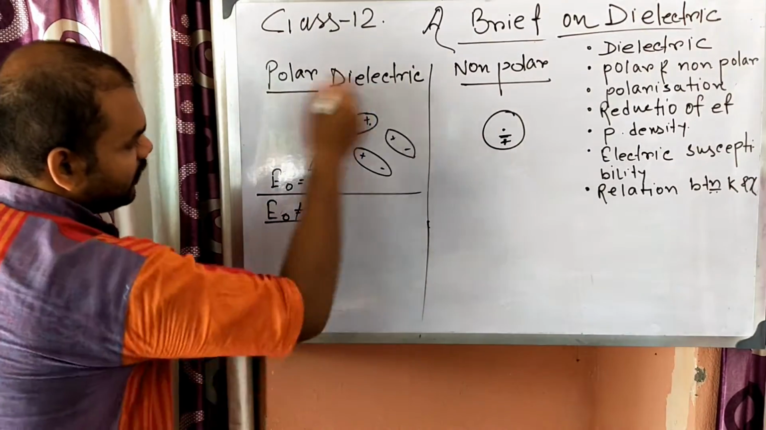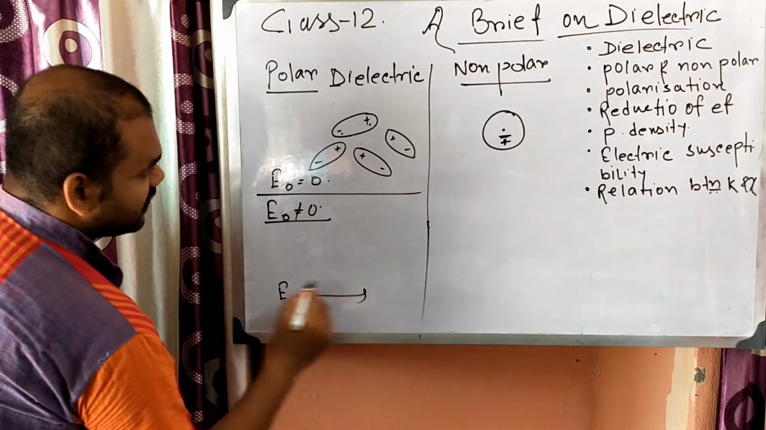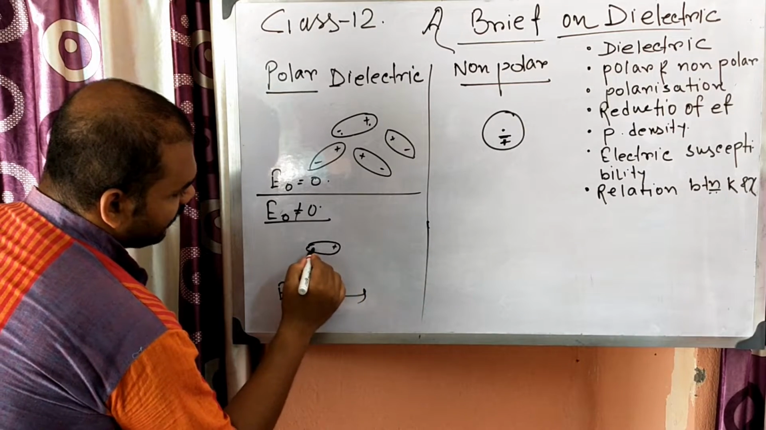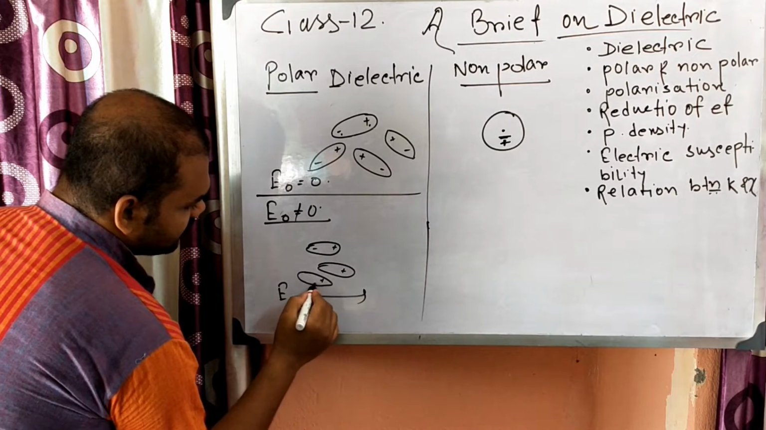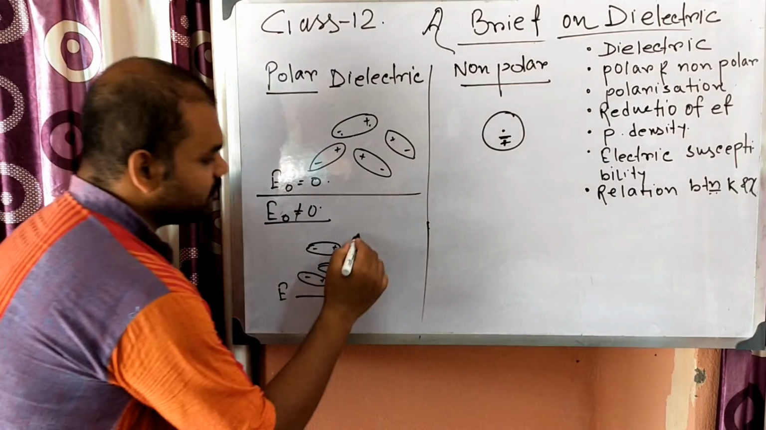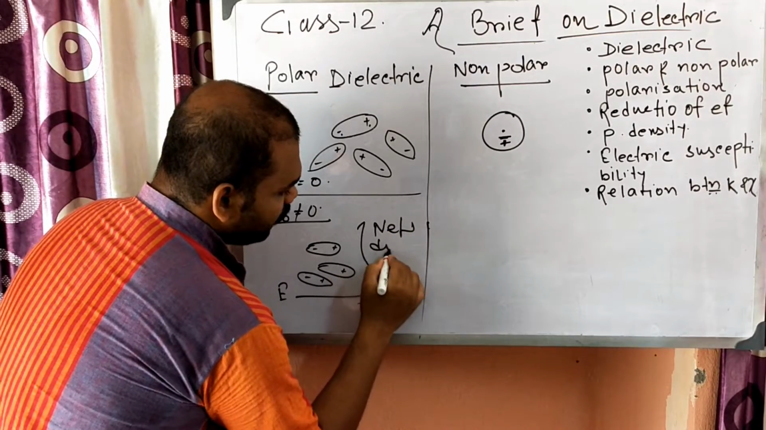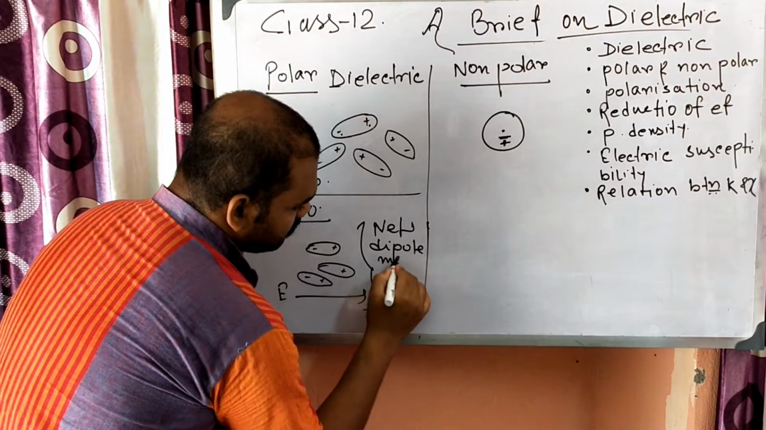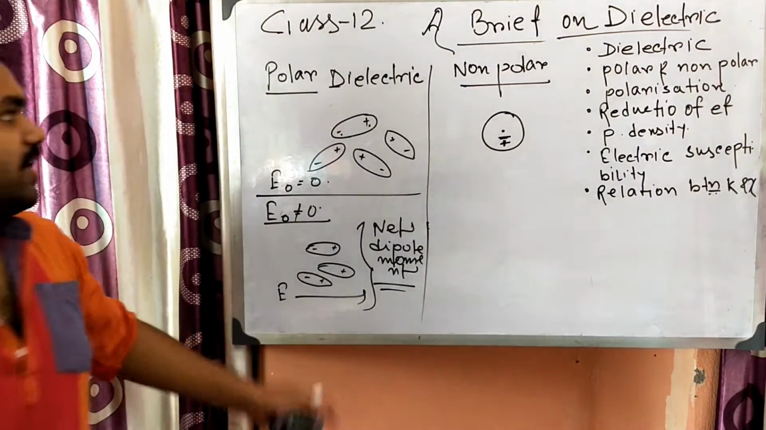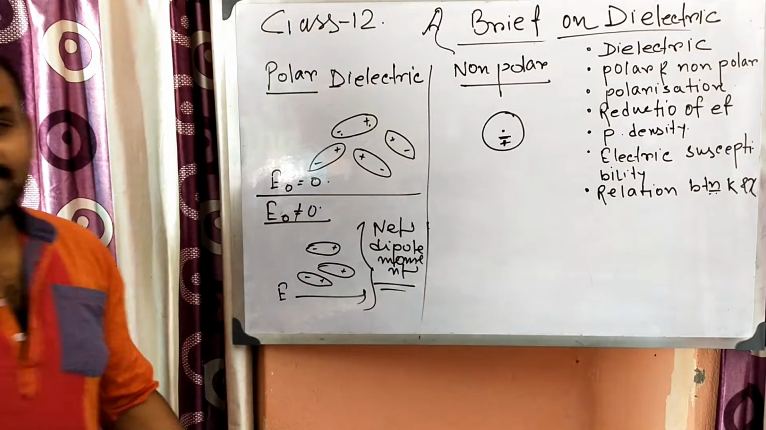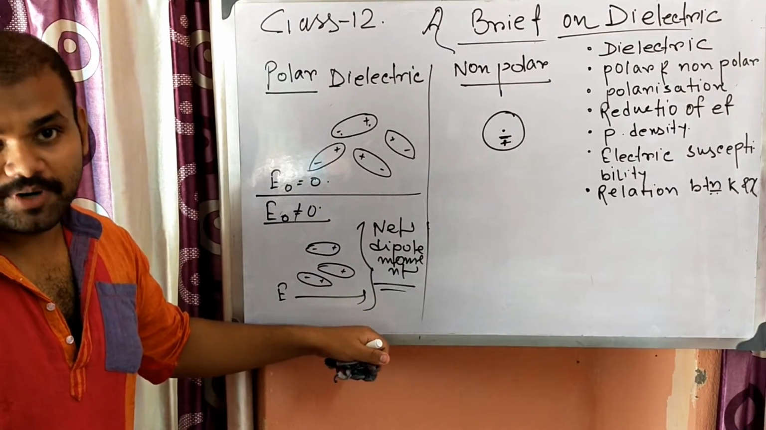At that time they will rearrange themselves. Suppose E is from this side to this side, so this is the direction. All the polar molecules rearrange themselves, and due to this rearrangement there is a net dipole moment created here. This is known as polarization, because previously there was no net dipole moment, but here there is a particular net dipole moment.